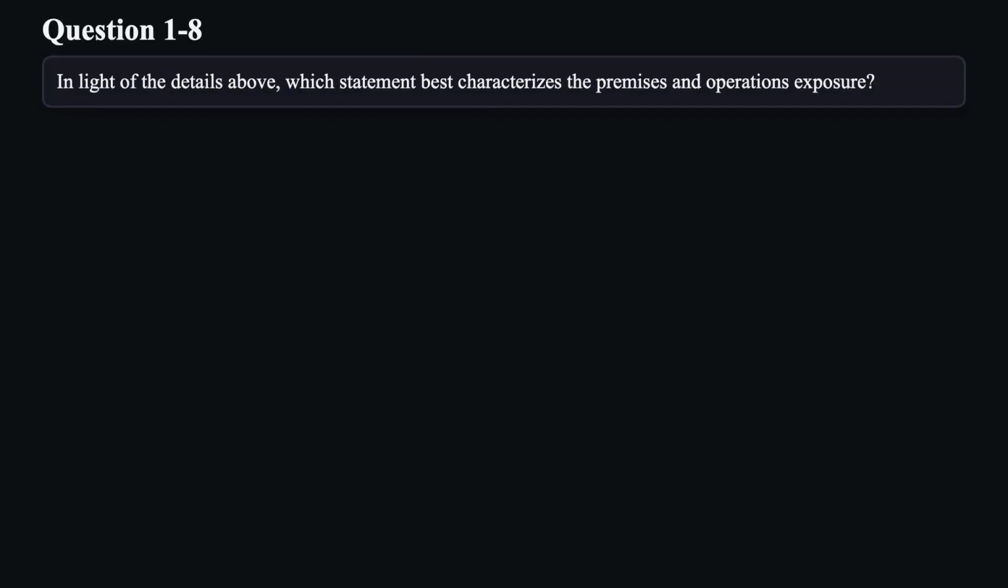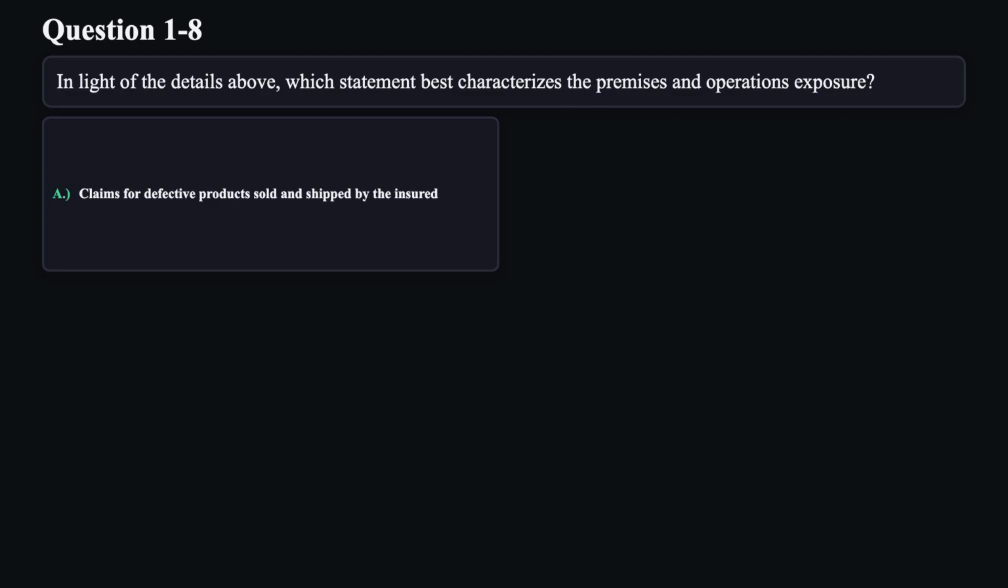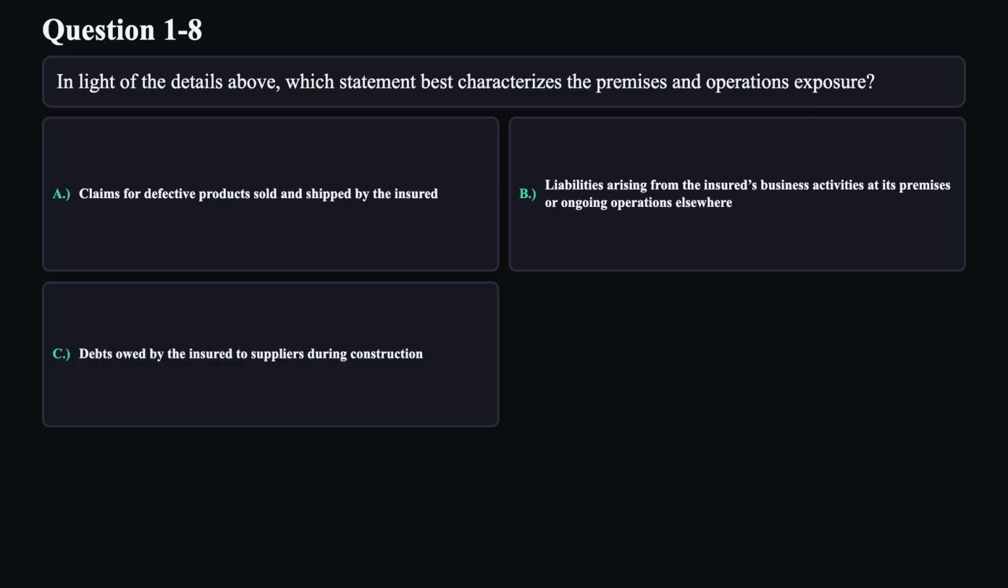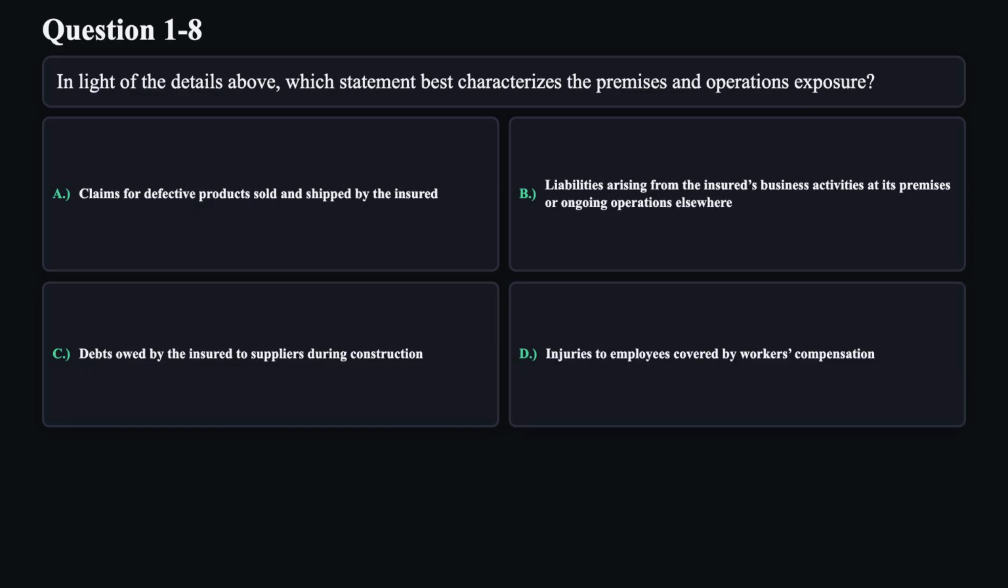Question 8. In light of the details above, which statement best characterizes the premises and operations exposure? A. Claims for defective products sold and shipped by the insured. B. Liabilities arising from the insured's business activities at its premises or ongoing operations elsewhere. C. Debts owed by the insured to suppliers during construction. D. Injuries to employees covered by workers' compensation.